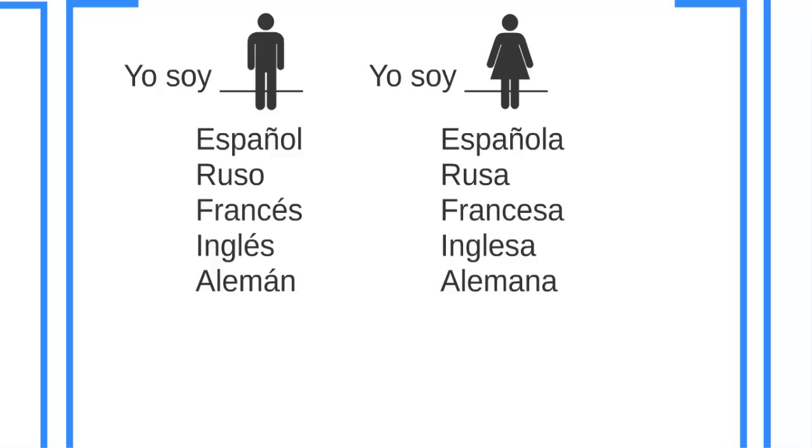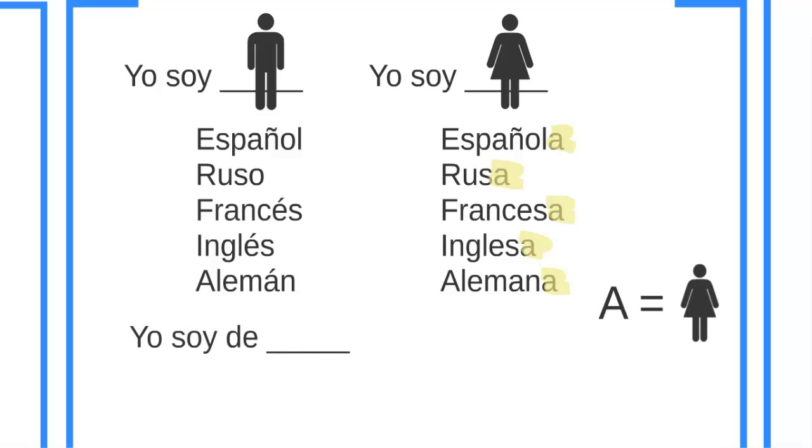Española, rusa, francesa, inglesa, alemana. What do you see? What's the difference between them? So the a. The a is the feminine. The a changed the gender of the word. Sometimes the words don't change, like policía is policeman and policewoman. So we change the article, but today we don't see the article, we see another lesson.